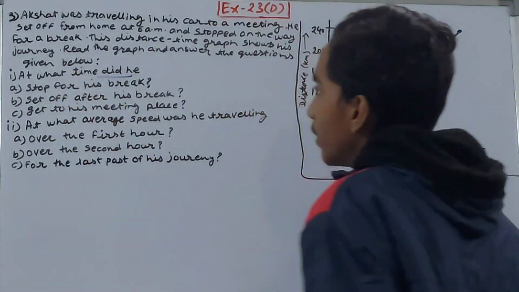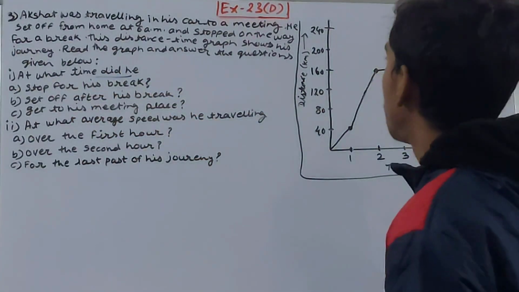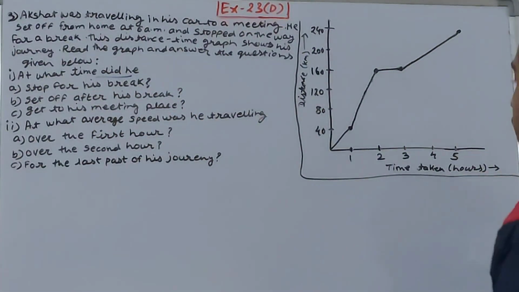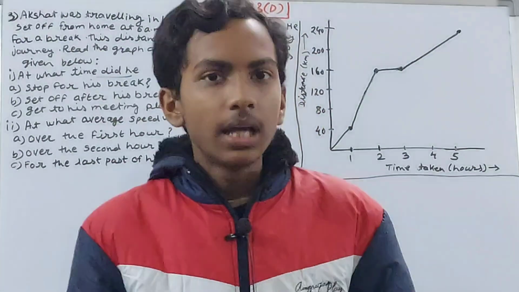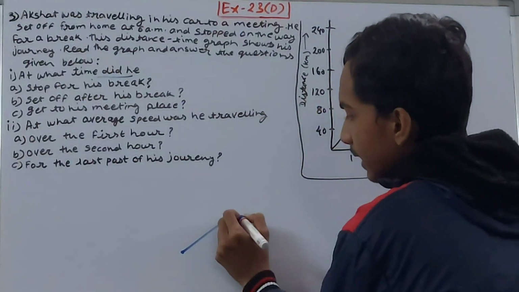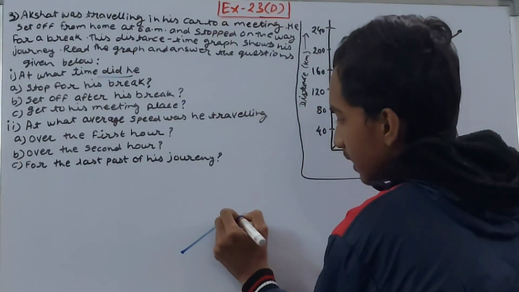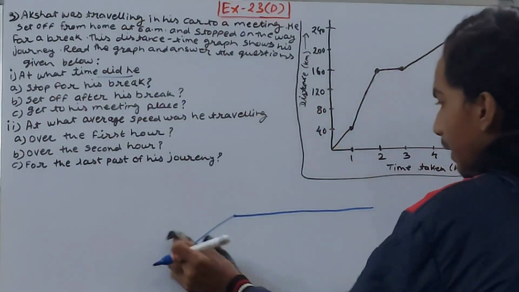At what time did he stop for his break? Now they are asking us the time, so be focused here. Stop for his break means that his distance will be the same. A certain distance he has already traveled, and then he will stop here. So the time will keep on going and his distance will not change. It will be a straight line, right?